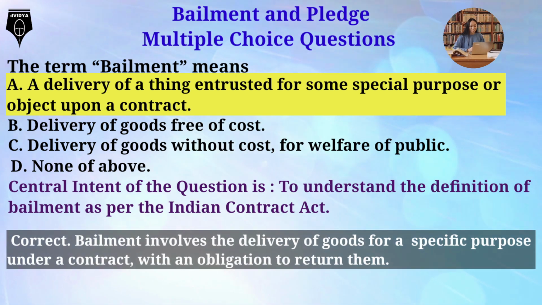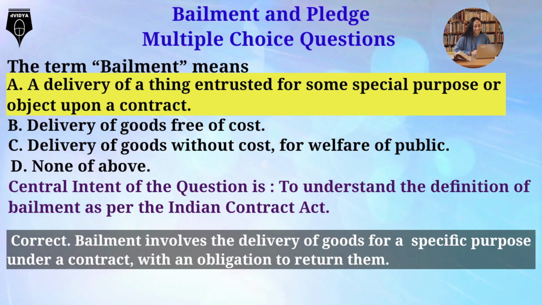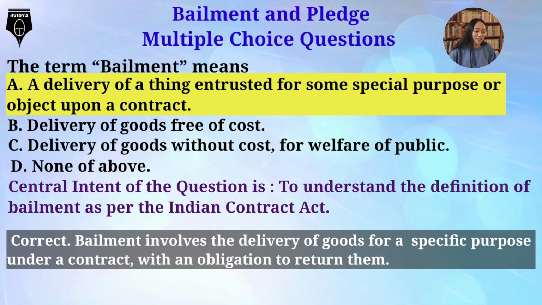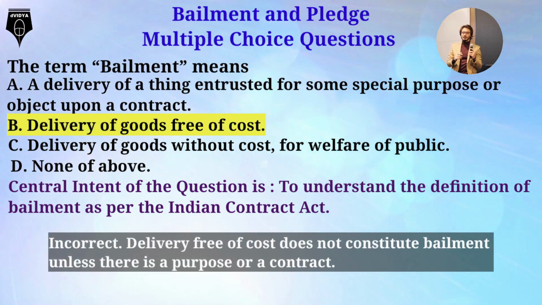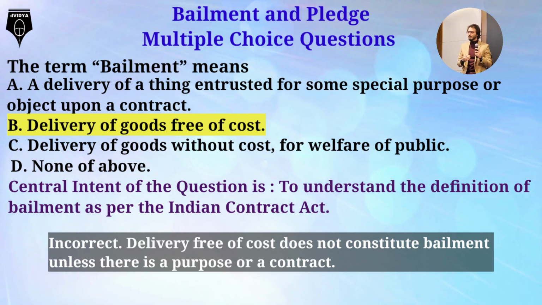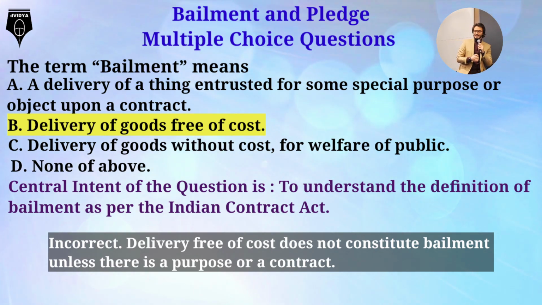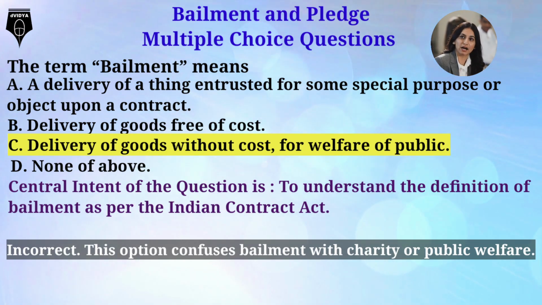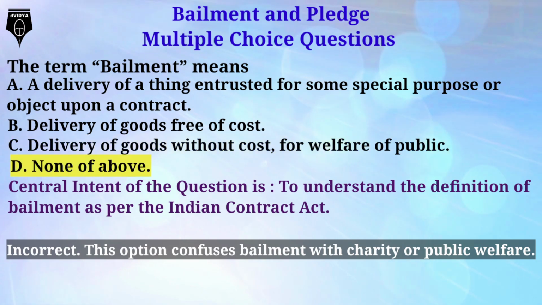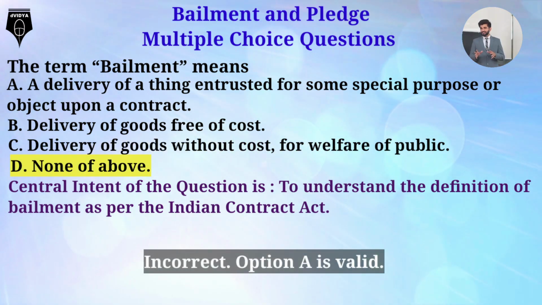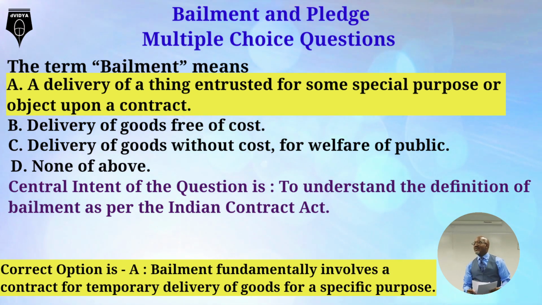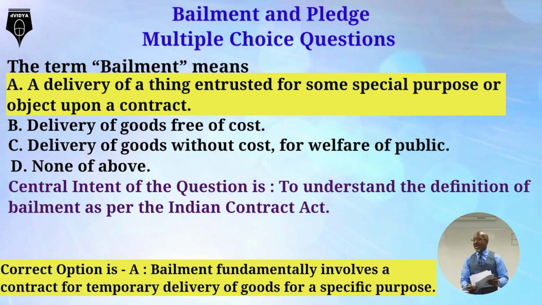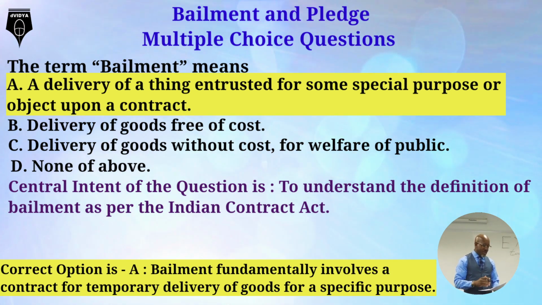Option A, correct. Bailment involves the delivery of goods for a specific purpose under a contract with an obligation to return them. Option B, incorrect. Delivery free of cost does not constitute bailment unless there is a purpose or a contract. Option C, incorrect. This option confuses bailment with charity or public welfare. Option D, incorrect. Option A is valid. Correct option is A. Bailment fundamentally involves a contract for temporary delivery of goods for a specific purpose.